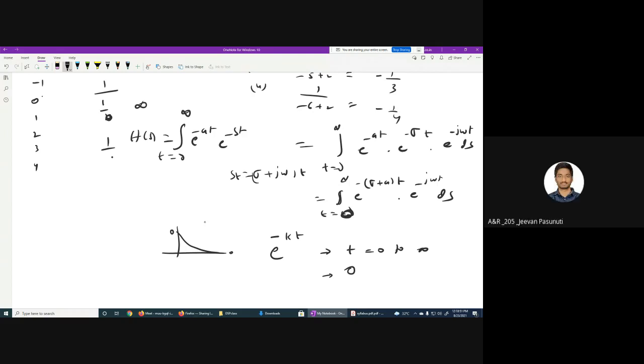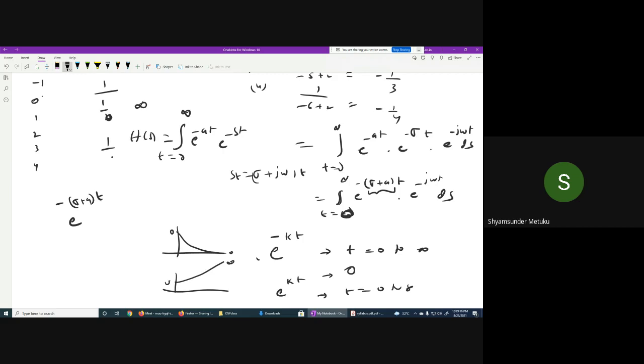Yes, sir. Suppose e power kt is there and t is again 0 to infinity, what are you going to get? 0 to infinite. Is it converging or diverging? Diverging. So in this integration, what is the condition on this sigma plus a? Because e power minus t is already there with sigma plus a. According to these two observations, this value must be, you tell me, positive or negative?